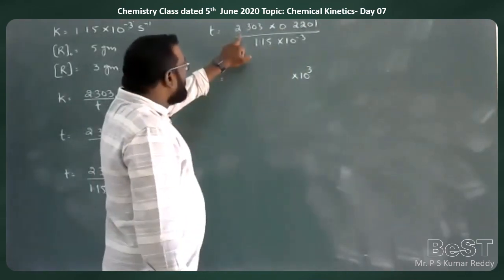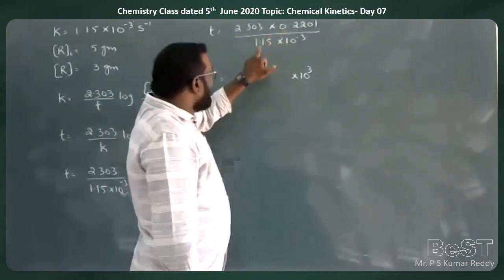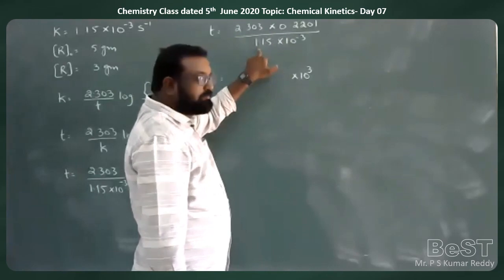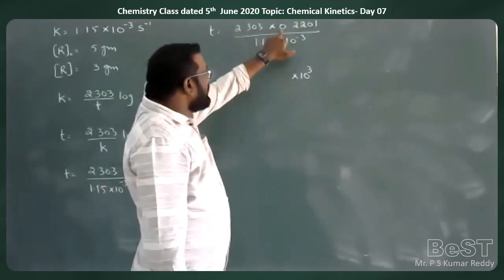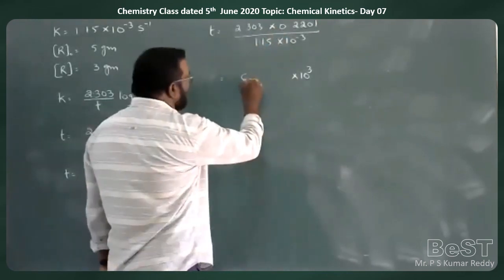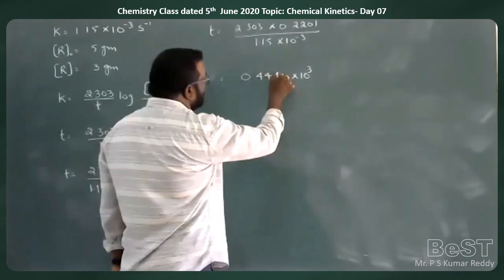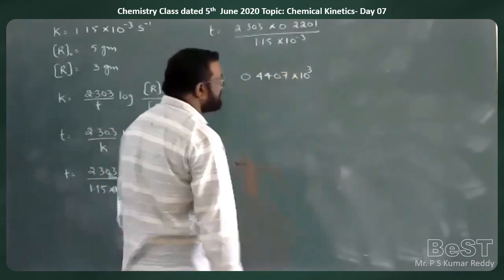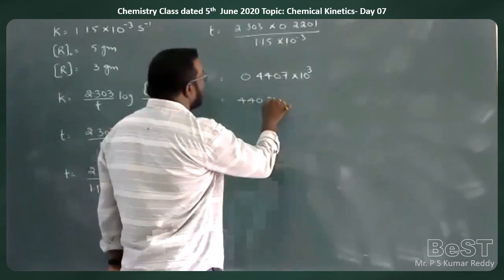Now 2.303 into 0.2201 by 1.15. 0.4407, which is equal to 440.7.